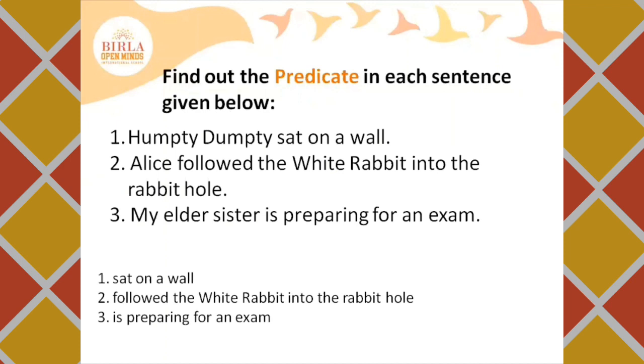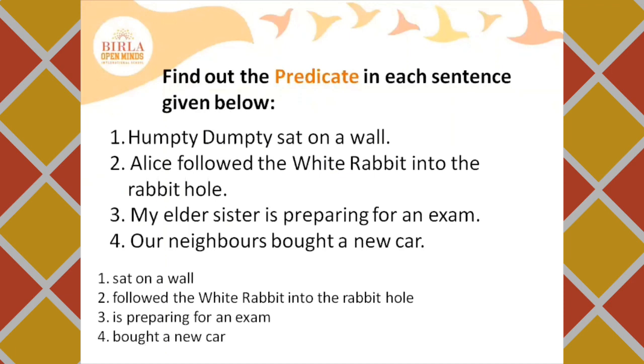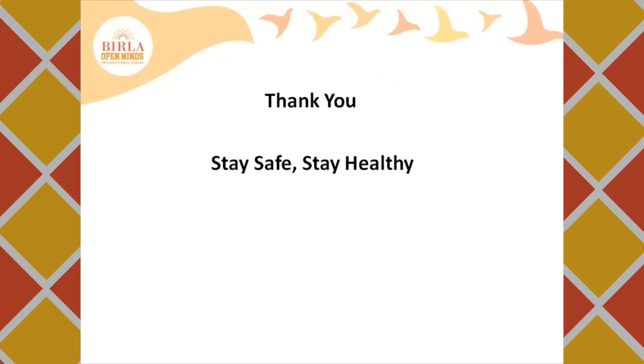Let's go to the fourth sentence. Our neighbors bought a new car. What do you think is the predicate here? Correct. Bought a new car is the predicate in the sentence. So all of these are the predicates in the sentences. They talk about the subject in all of these sentences. Always remember, a complete sentence has a subject and a predicate in it. I hope you have understood the subject and predicate.